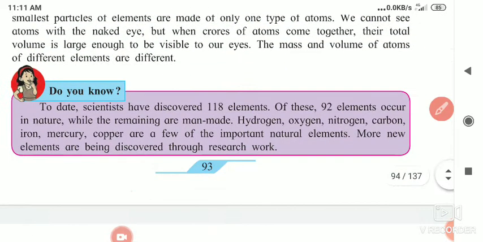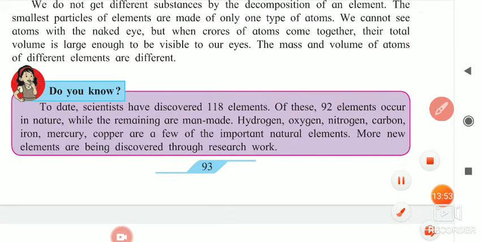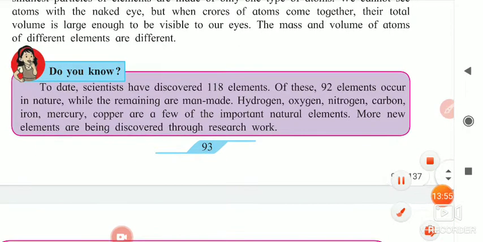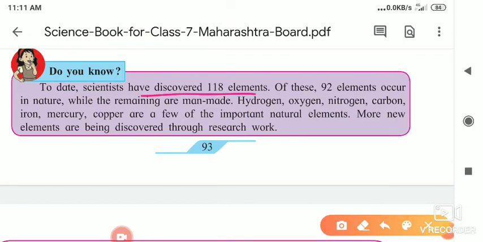Now the next point: do you know? To date, scientists have discovered 118 elements. How many? 118 elements. Of these, 92 elements occur in nature, while the remaining are man-made. 92 are present in nature and the remaining are man-made.